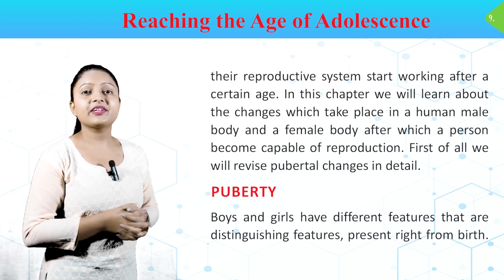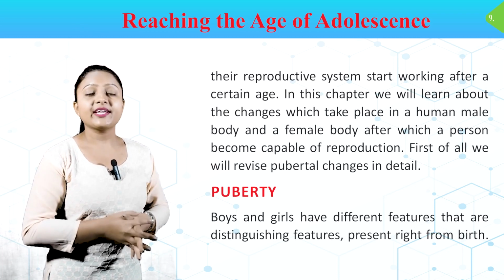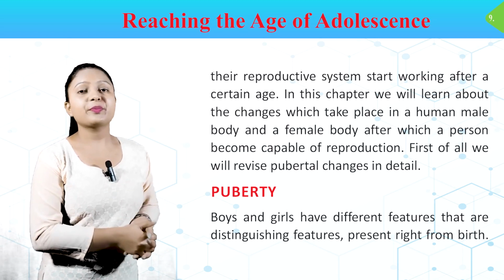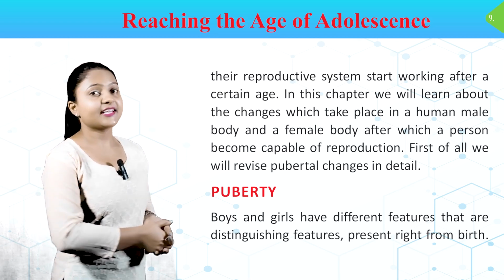In this chapter, we will learn about the changes which take place in human male body and female body after which a person becomes capable of reproduction. First of all, we will revise pubertal changes in detail.